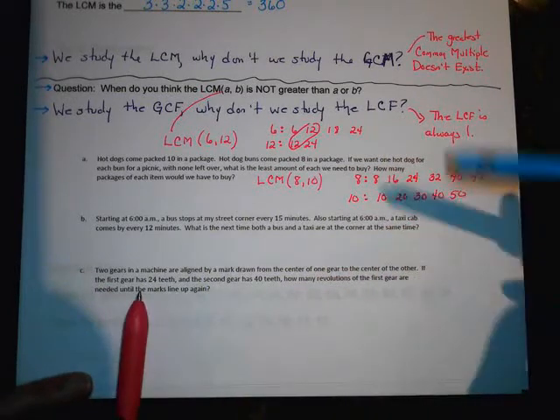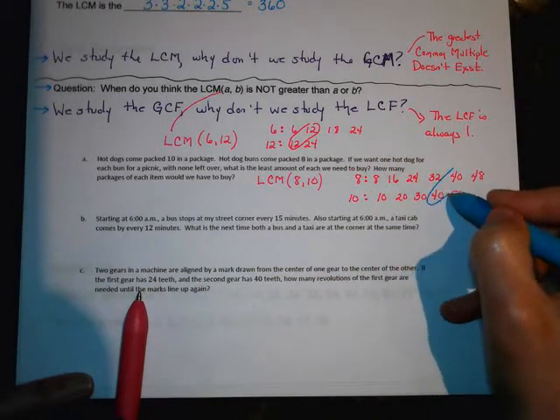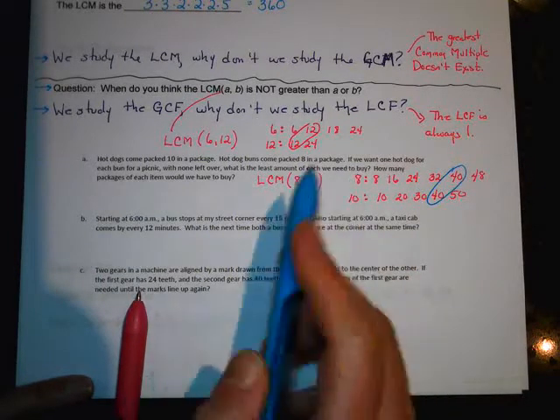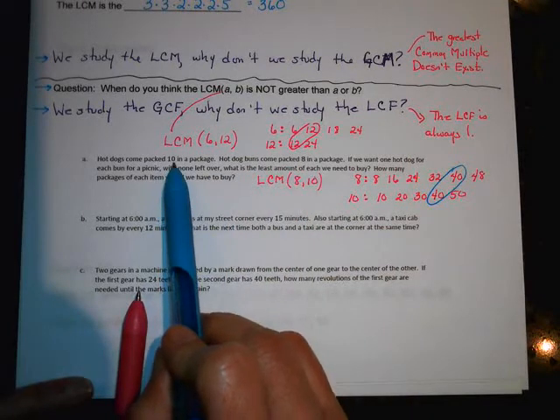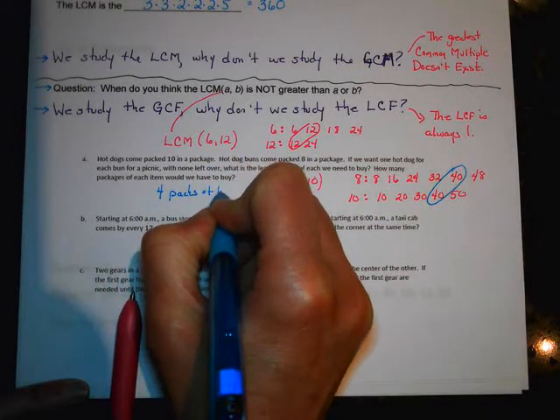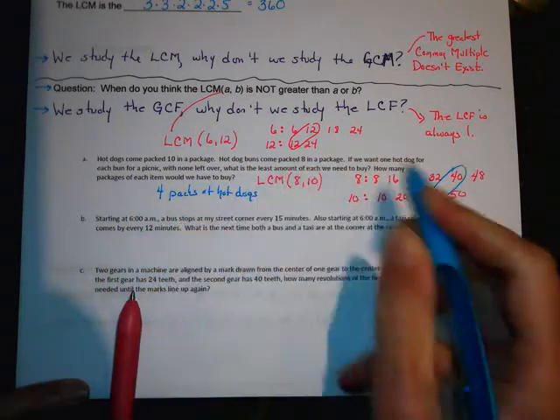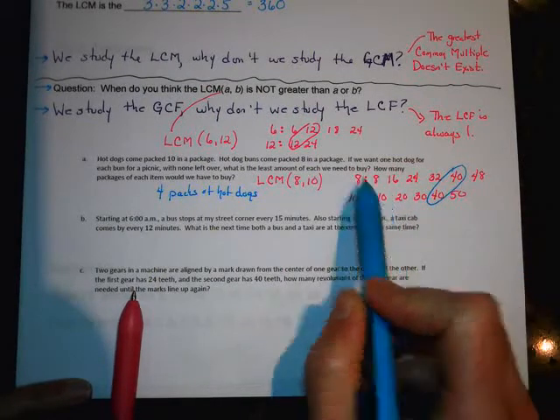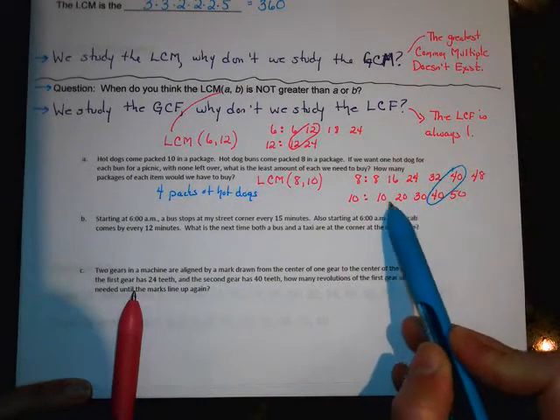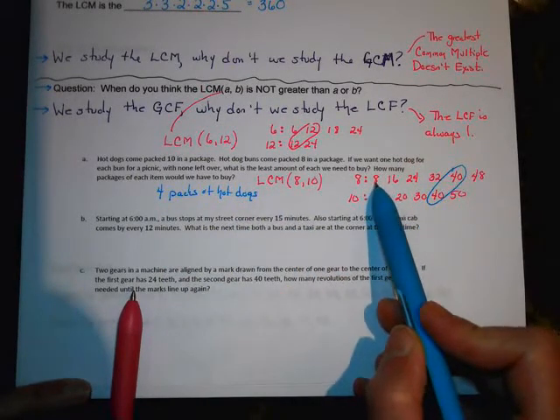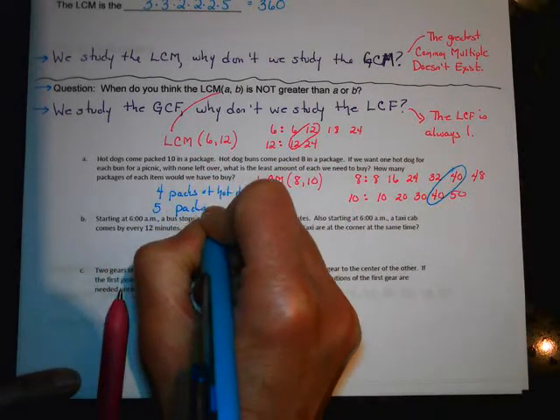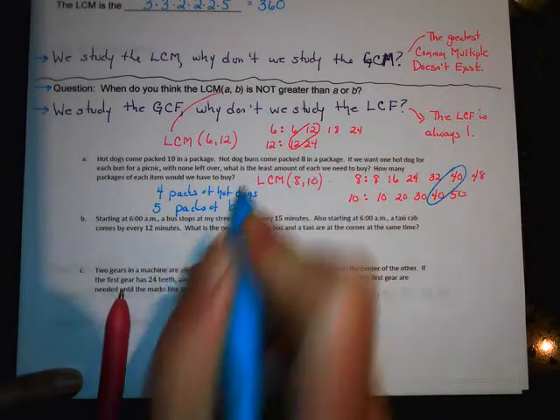So if we buy 40 of each, then we'll have to buy 4 packs of hot dogs. Oh wait a second, hot dogs come in packs of 10s. So 10, 20, 30, 40. So there's 4 packs of hot dogs. And for the buns, 1 pack, 2 packs, 3 packs, 4 packs, 5 packs. 5 packs of buns. So that is a least common multiple question.